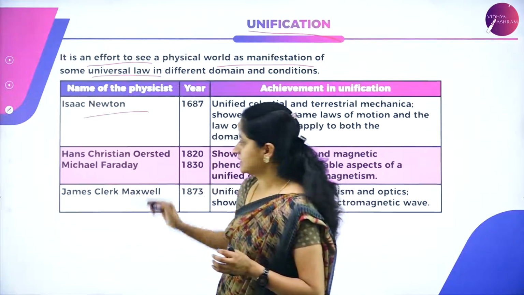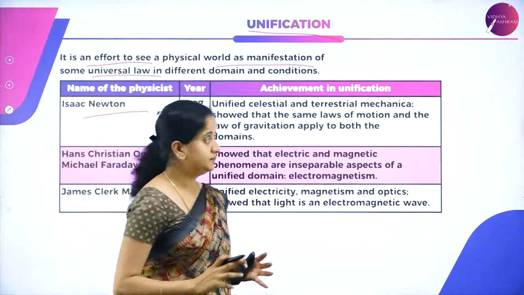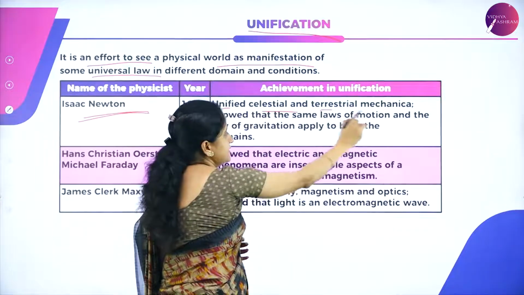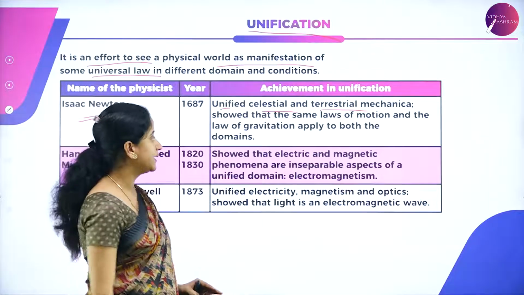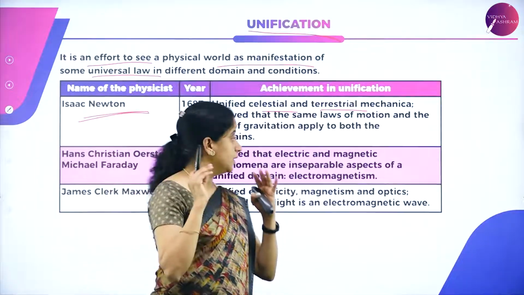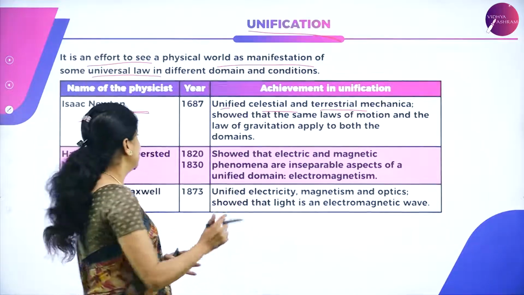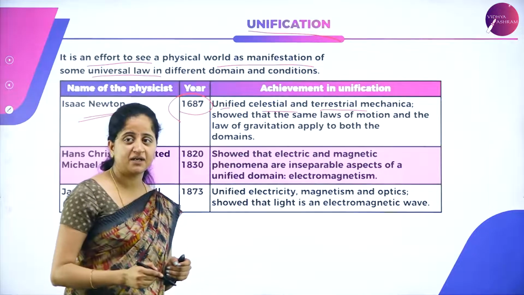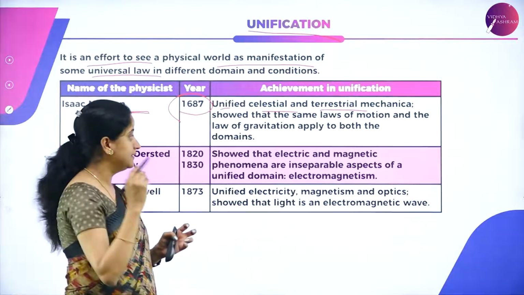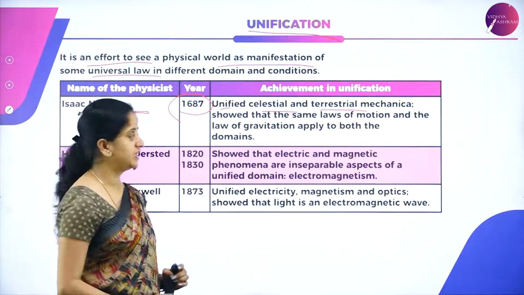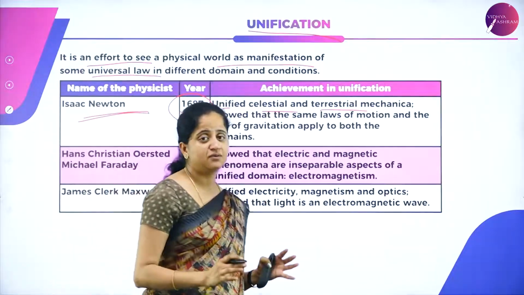The famous scientist Isaac Newton unified celestial and terrestrial mechanics and showed that the same laws of motion and the law of gravitation apply to both domains. In the year 1687, he unified terrestrial and celestial mechanics, and he showed that the laws of motion and the law of gravitation apply to both the domains.